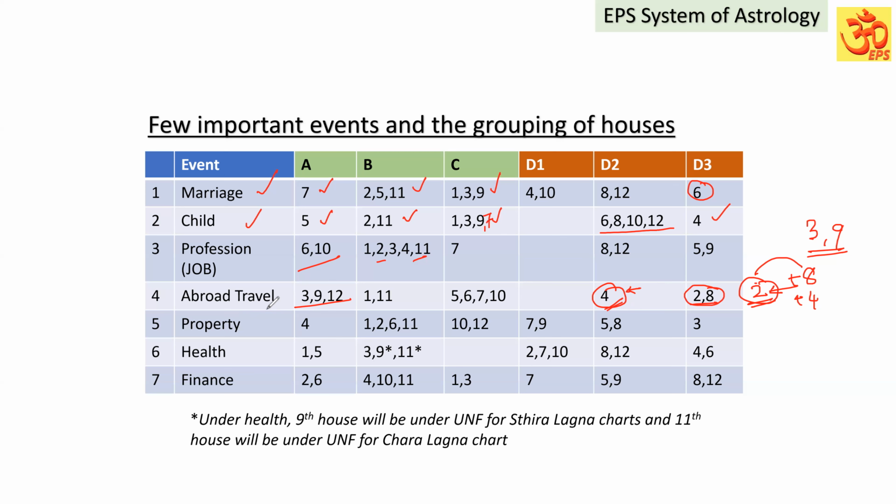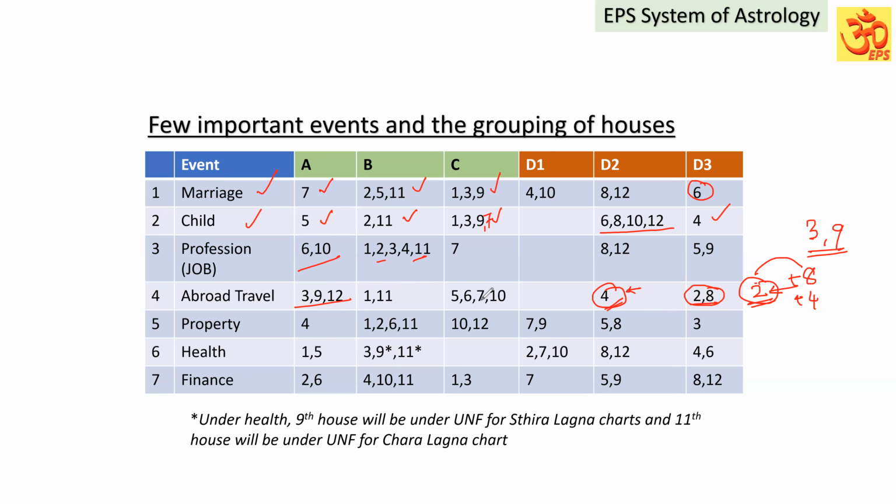Suppose somebody wants to travel abroad, basically these houses are grouped under D2 and D3. But as I said, only the grouping of these houses will make them unfavorable houses. If the favorable houses grouping is strongly present and unfavorable houses are less strongly present, definitely the planet is going to support. Anyway, I will be explaining with more examples on broader travel with different case studies. In that you will understand.